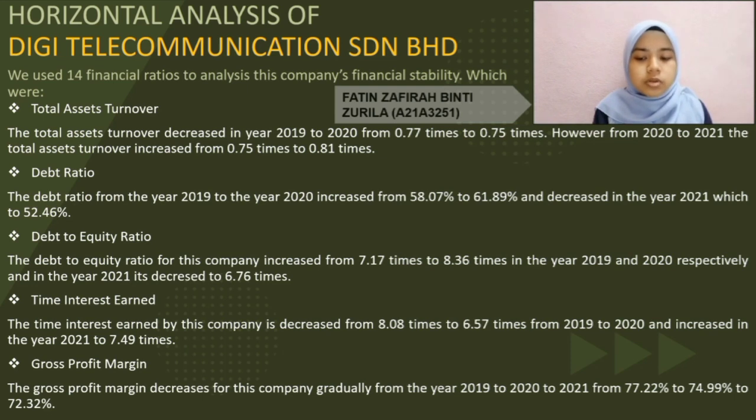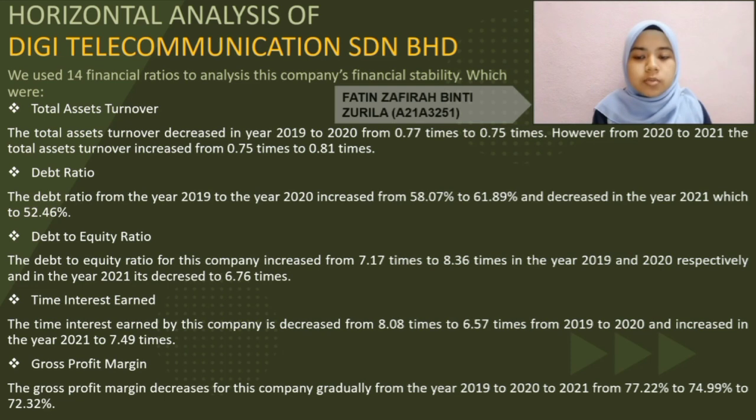Debt ratio. In the debt ratio, the value of 2021 is the lowest, 52.46%, compared to the highest year, 2020, 61.89%. Debt to equity ratio. The value of debt to equity ratio in 2020 is the highest, 8.36%, compared to the lowest year in 2021, 6.76%. Times interest earned. The value of times interest earned in 2019 is the highest, 8.08 times, compared to the lowest year in 2020, 6.57 times.